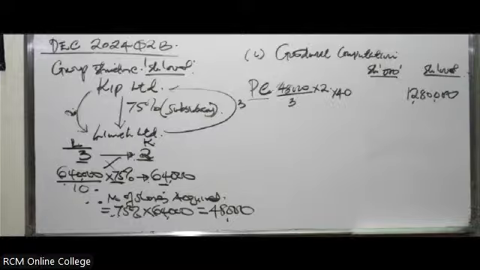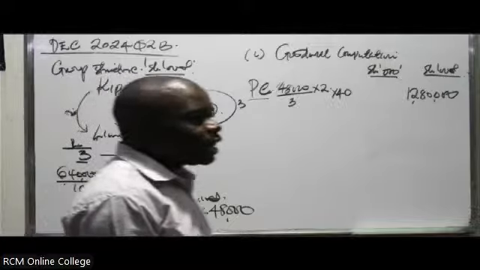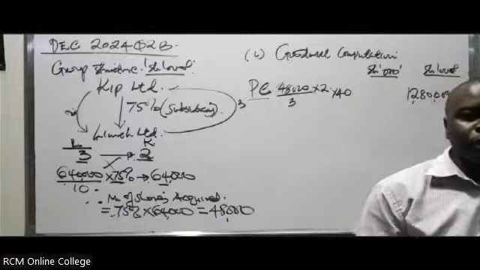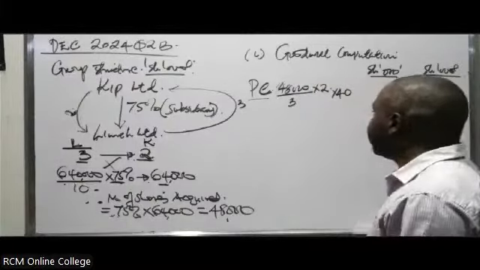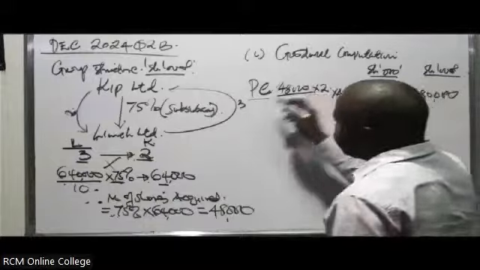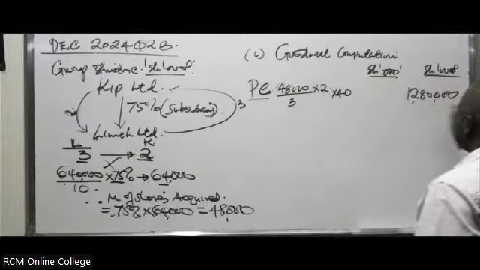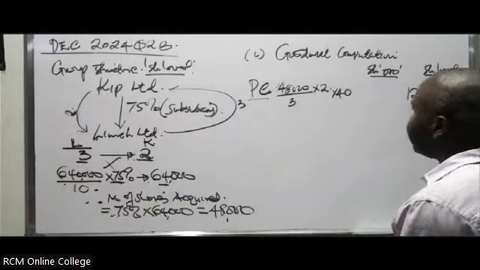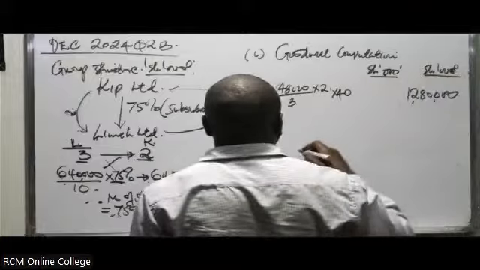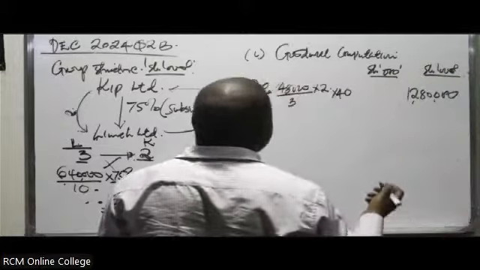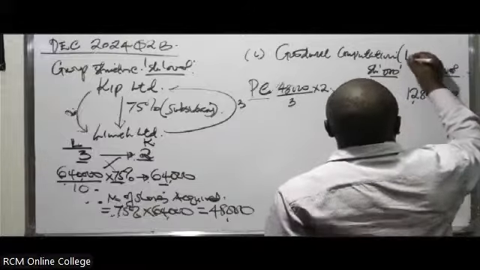So the purchase consideration can be in form of money, or they can give them shares, and we call that a share exchange. If we put these shares they gave Lima in form of money, it will come to this. Then, if you've been given the fair value of NCI, you end up using the full method.